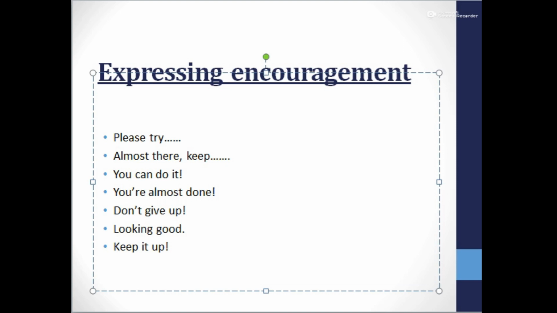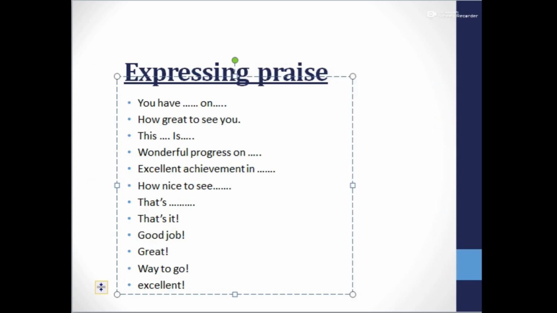Expressing encouragement. Please try. Almost there. Keep it up. You can do it. You are almost done. Don't give up. Looking good. Keep it up. Expressing praise. How great to see you.